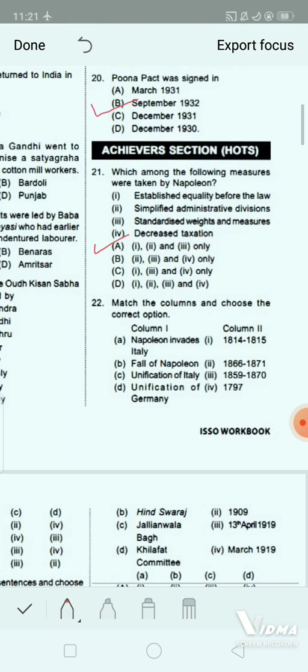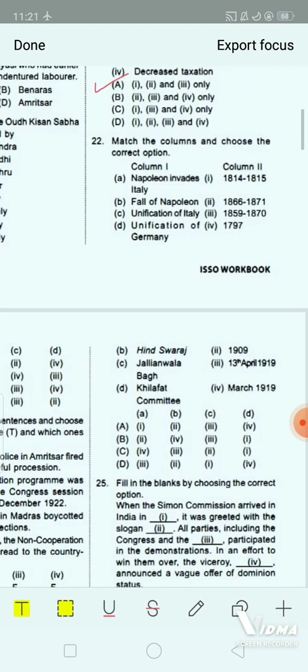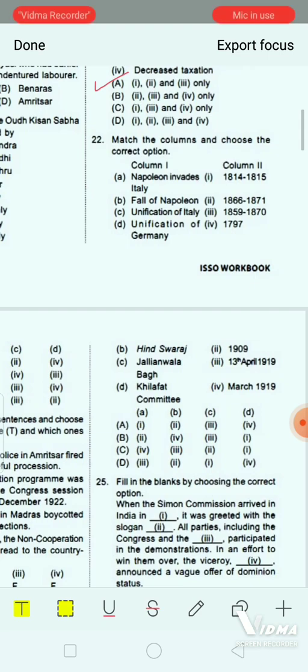Next question, you have to match, okay? Match the columns and choose the correct option. In column 1, you can see children, it's given that Napoleon invaded Italy. Next, fall of Napoleon. Number 3, unification of Italy. And number 4, that is unification of Germany. Whereas in column 2, you can see the years have been given over here. That is 1814 to 15, 1866 to 1871. In the third, 1859 to 1870. And in fourth, 1797.